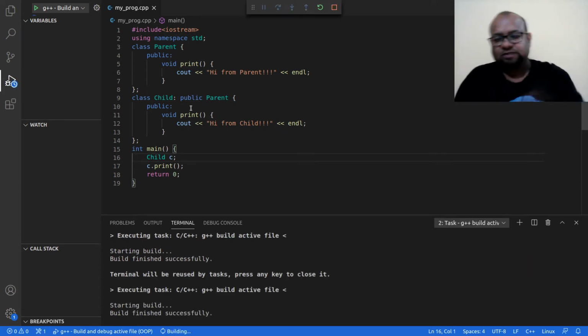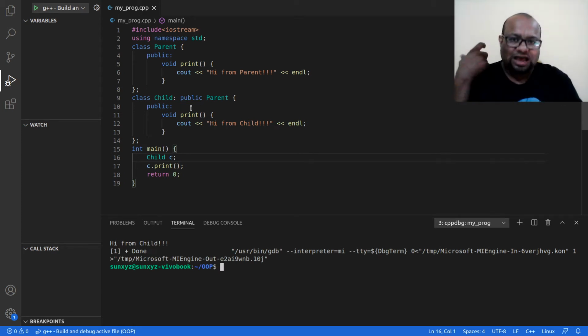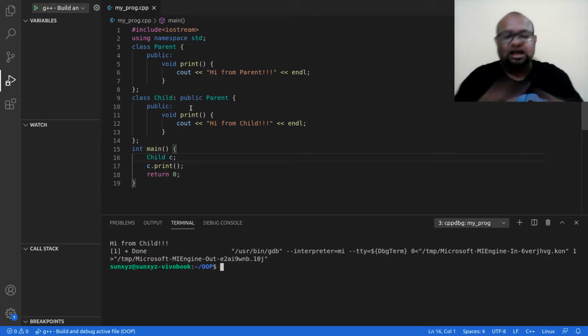So this is also something that we have already discussed. This is known as function overriding, right? So I had this print method in my parent class that was inherited by the child class, and what did I do in the child class? I removed that method that was inherited by the child class, and instead I wrote a new method on top of that, right? So this print method that I have declared in my child class is the one that overrides the print method that it inherits from the parent class. This is function overriding. You already know this.